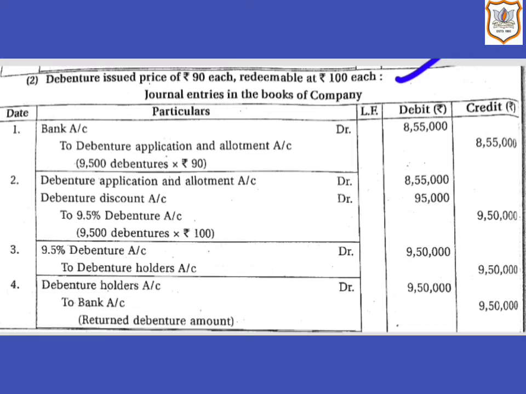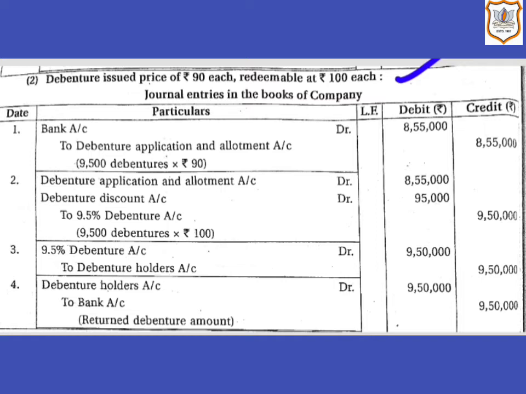Rupees 90 is face value less amount of discount. Here discount is 10%. So 10% of 100 is rupees 10. So 10 is the amount of discount. So face value less amount of discount comes to rupees 90, at which debentures are issued.